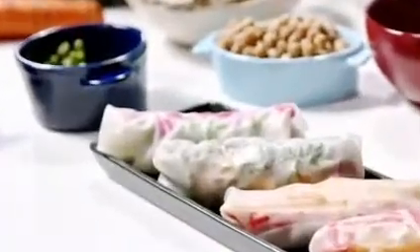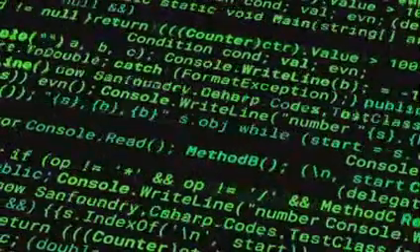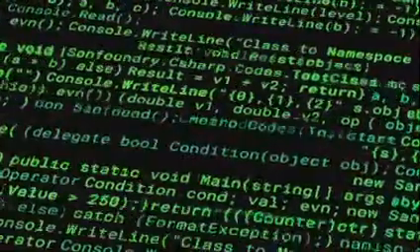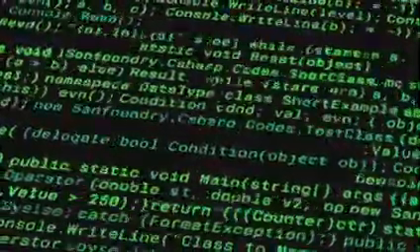Now let's talk about data types. Just like we use different types of ingredients in a recipe, programming languages use different data types to store information. Common data types include numbers, text, and true/false values. Finally, we have variables. Think of variables as containers that hold information. We give these containers names so we can easily access the information later. For example, we could have a variable called age to store a person's age.